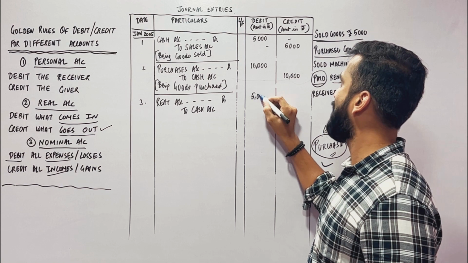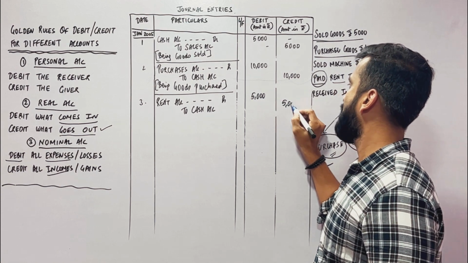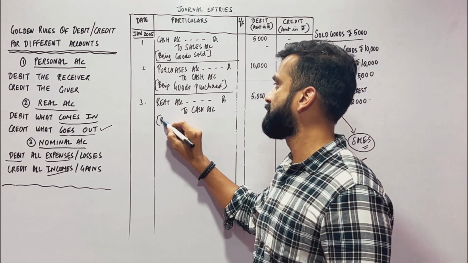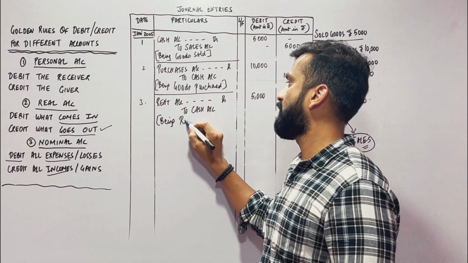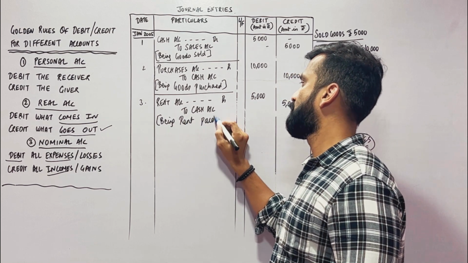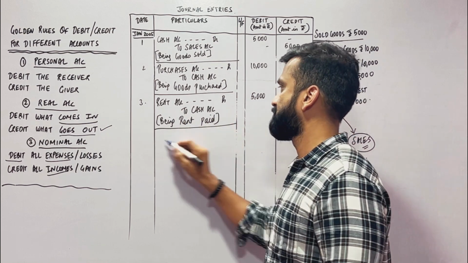Amount will be 5,000, being rent paid. Hope this is clear.